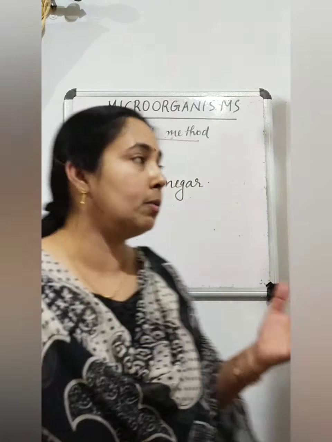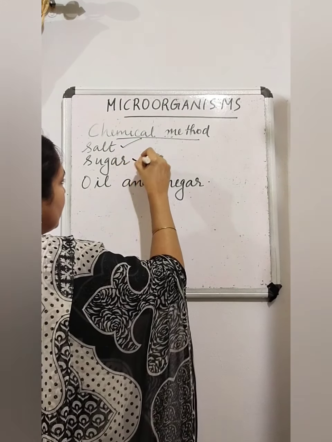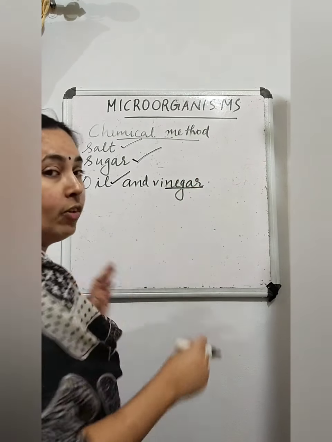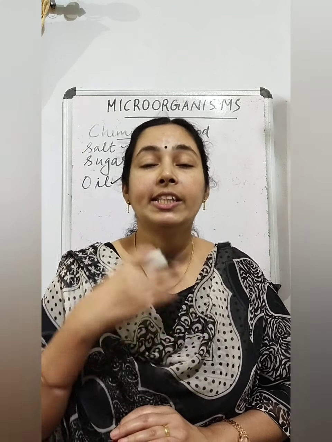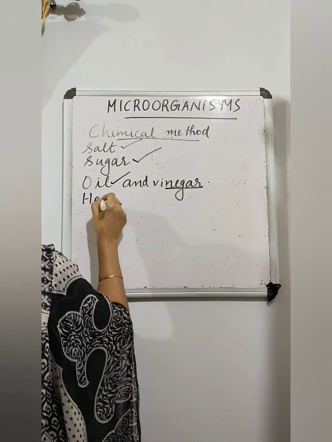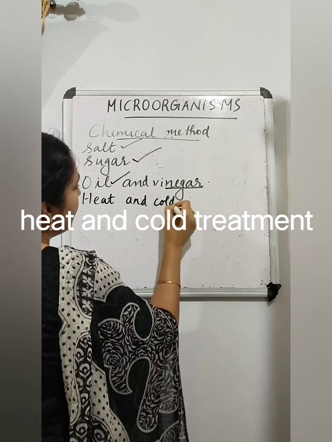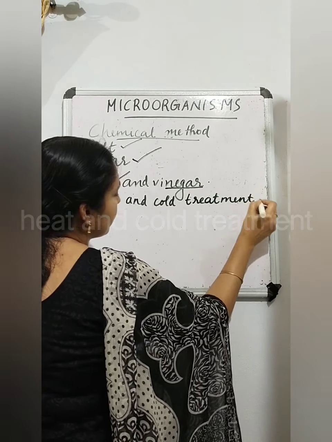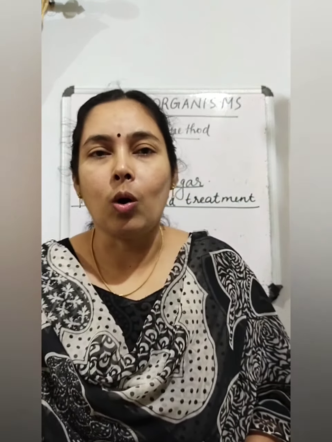So which are the chemical methods? Preserving it in salt, or using sugar, using oil and using vinegar. The next method we can study is heat and cold treatment. So this was the chemical method. The next method is by treating with heat and cold. Heat and cold treatment. So treating the food item with heat and cold.